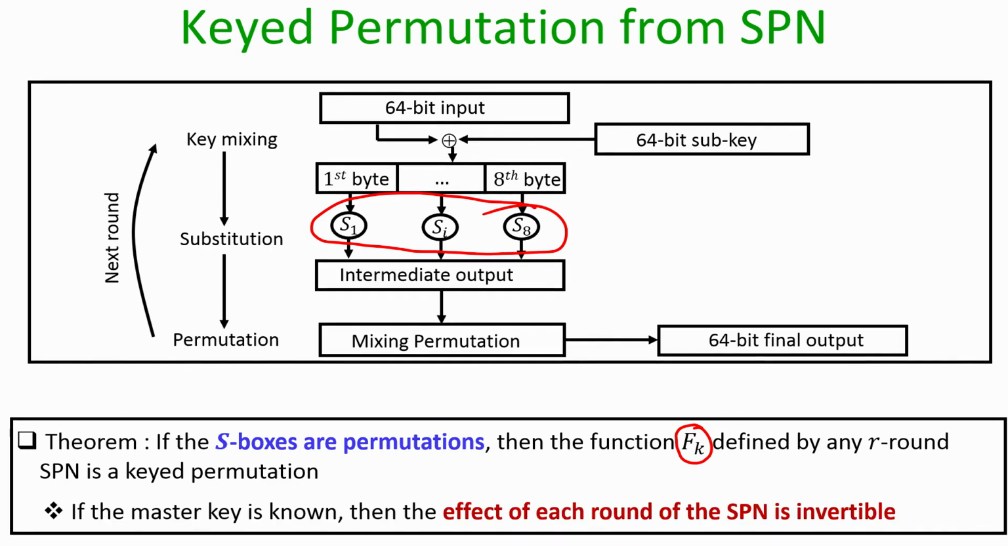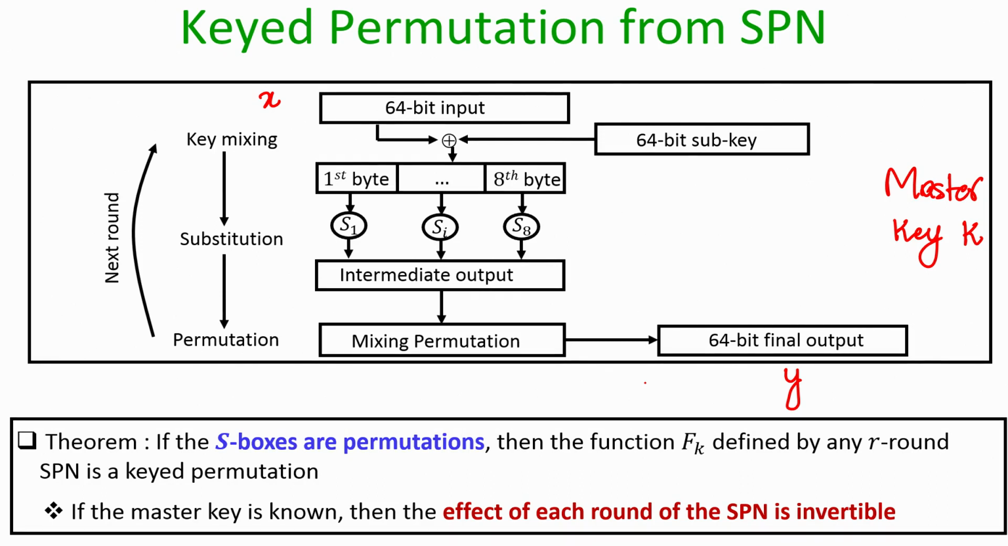And the proof for this simply follows from the fact that at the receiving end, if the master key is also known to the receiver, then the effect of each round of the SPN is invertible. For instance, imagine that the sender has used an input x and it has operated an R round SPN and obtained a value y, and imagine that the receiver knows the value of y and it also knows the master key k, right. Now, the goal of the receiver is to uniquely go back from the output y to the input x.